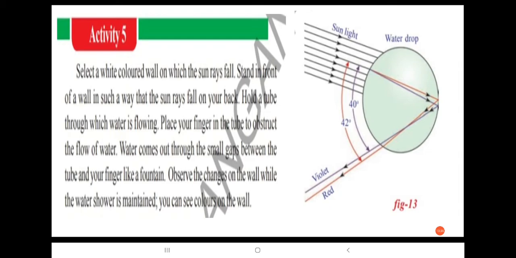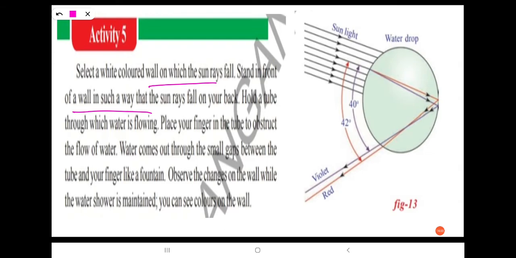Look at one activity based on this. Select a white colored wall on which the sun rays fall. Stand in front of the wall in such a way that the sun rays fall on your back.